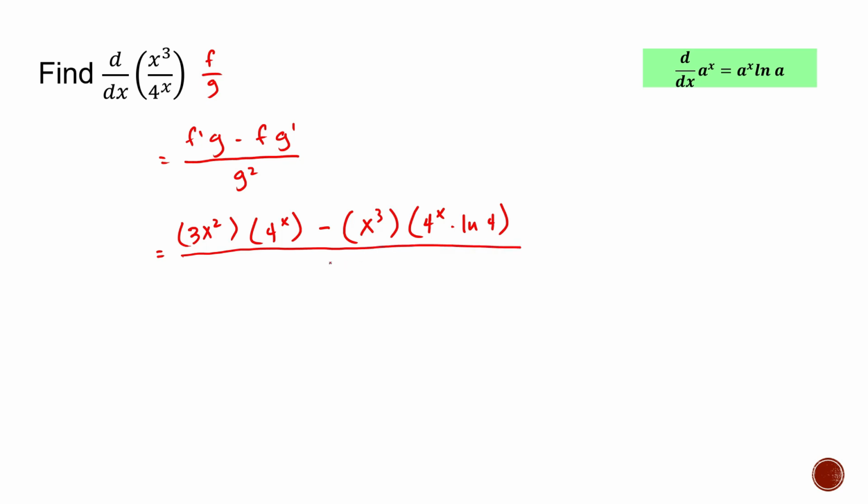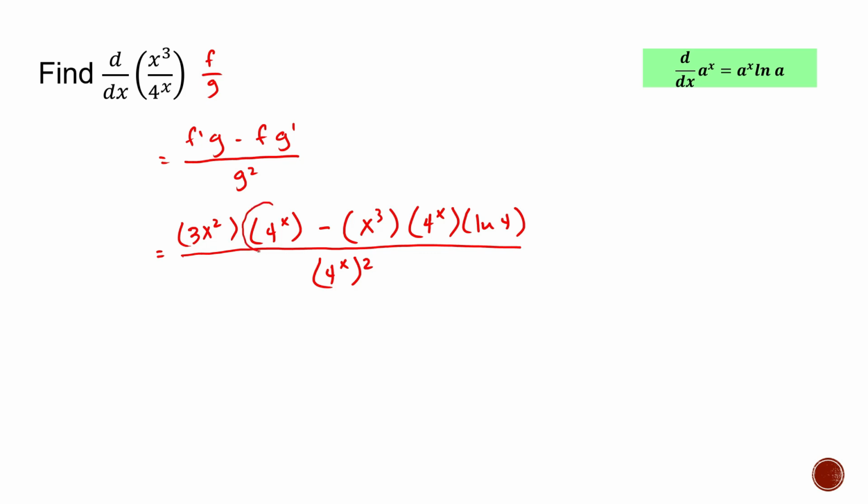All over 4 raised to x, squared. Now keep in mind that 4 raised to x times ln of 4 is also just multiplication. So yes, I will write this for you. I want you to see this.